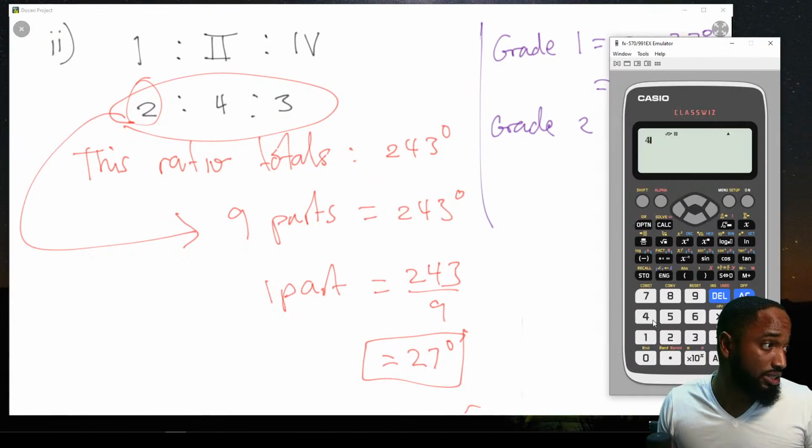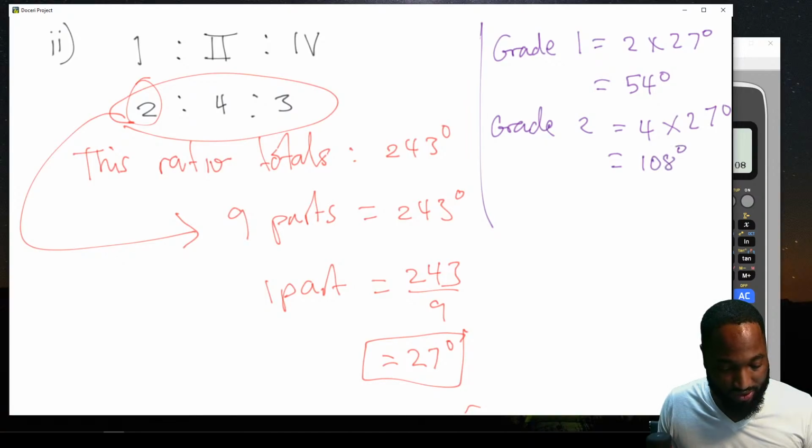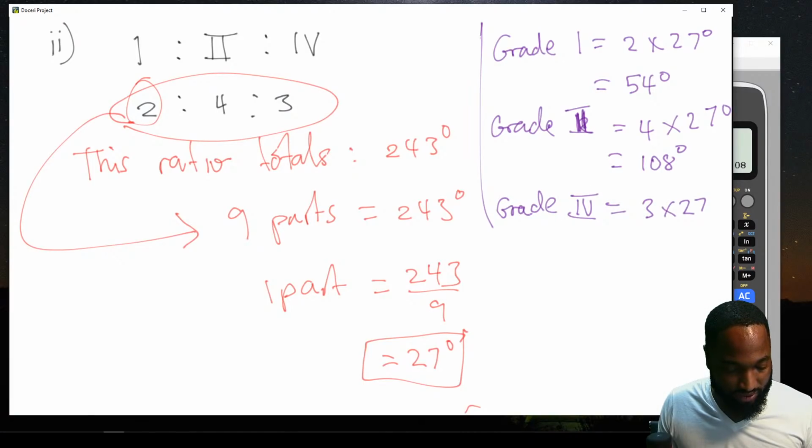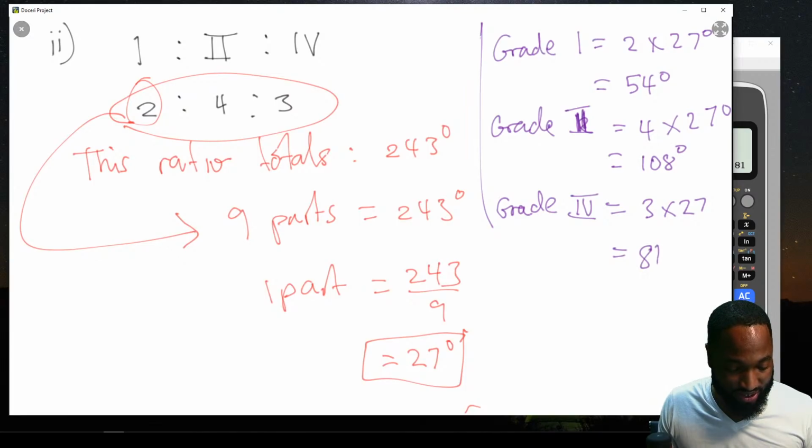Multiplication. 4 times 27 is 108. I knew that, 54 times 2, 108 degrees. Grade 4, well, it's 3 parts, so 3 times 27. 3 times 20 is 60, plus 21, that's 81. 3 times 27, 81 degrees.